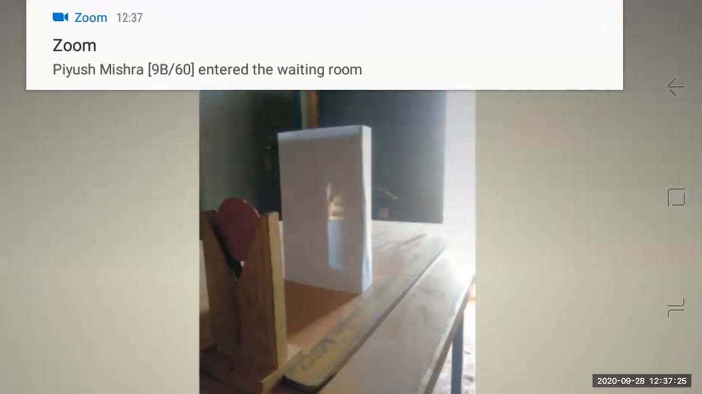Make a screen of size 20 centimeter by 30 centimeter by sticking a white paper on a cardboard sheet. What should be the size of that white paper? 20 centimeter width and 30 centimeter height. And set it up vertically with the help of a wooden block.